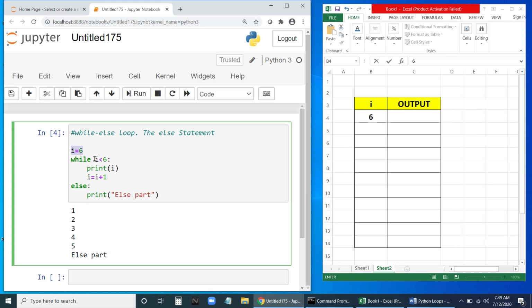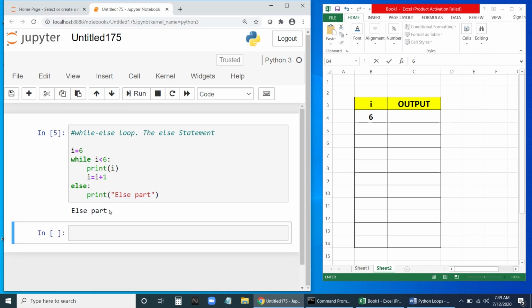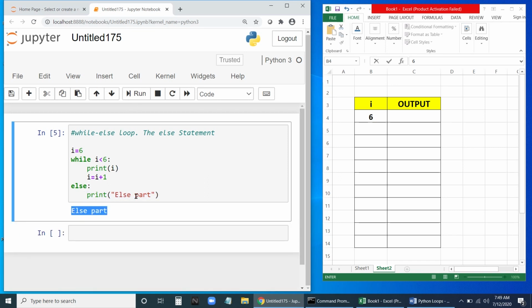So in this scenario, the condition is false. It's not going to execute this. So at that time, only the else part will be executed. Let us run this one and check, and you can see the else part is executed. So the else part will always be executed, whether the condition is true or false, it doesn't matter. Whereas the true part, that is the while here, while I less than 6, will be executed only if the condition is true. And this will be repeated till the condition remains true.